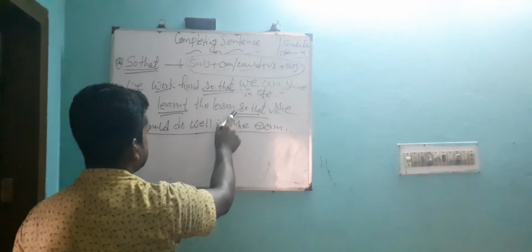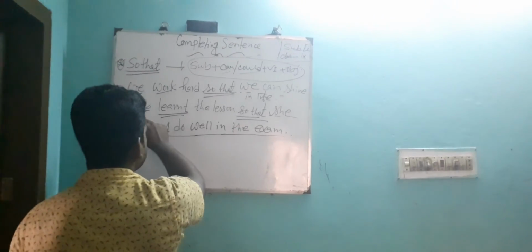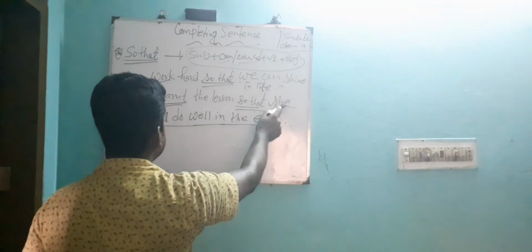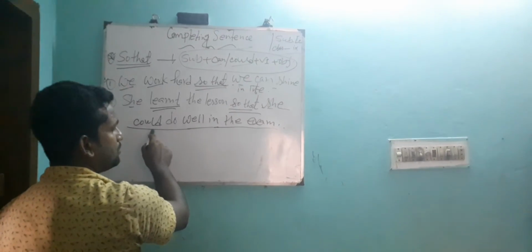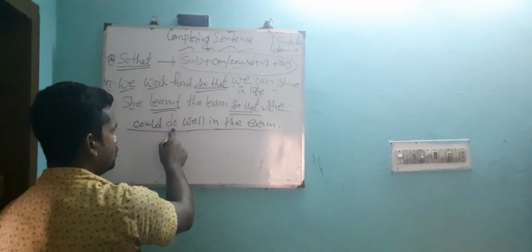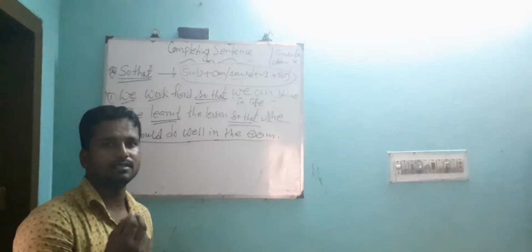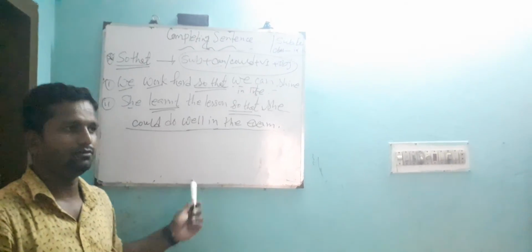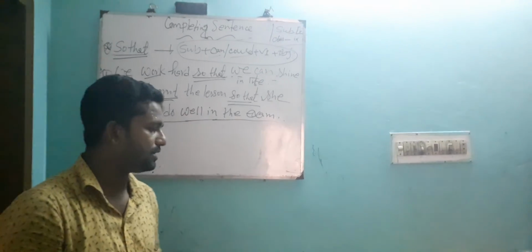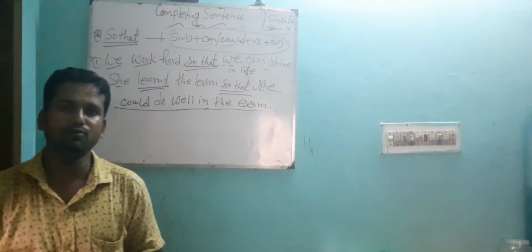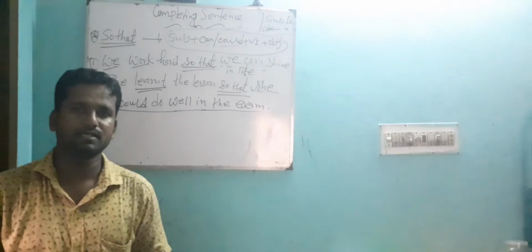She learned the lesson so that. Subject is she, so you write down she. It is past tense, so you write down could. Verb you use do. Any kind of verb, dear learners, you can use to make the sentence meaningful. So, dear learners, all of you practice more and more examples according to this structure.